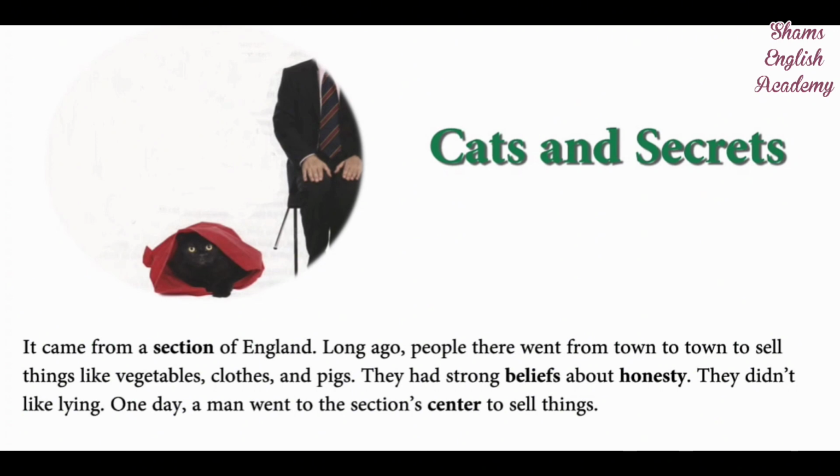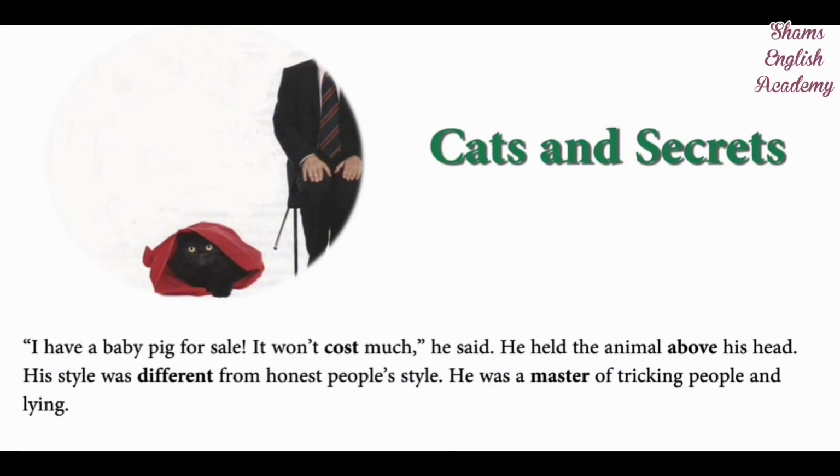They didn't like lying. One day, a man went to the section center to sell things. "I have a baby pig for sale. It won't cost much," he said. He held the animal above his head. His style was different from honest people's style. He was a master of tricking people and lying.